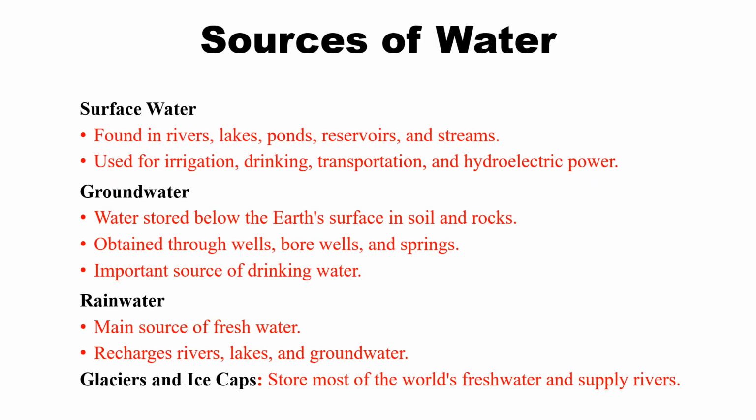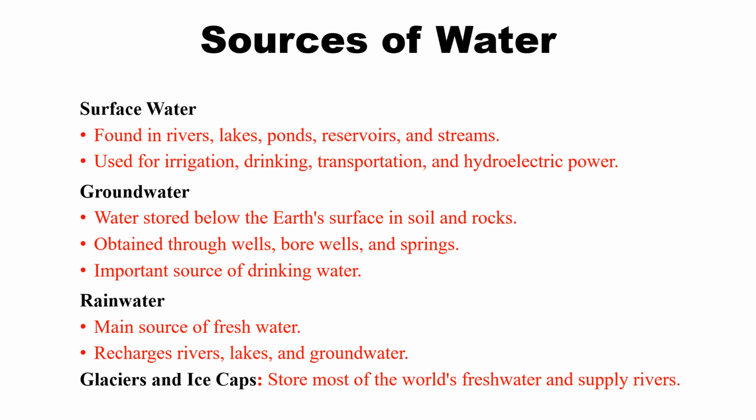Many sources of water are there. In that, surface water is what we see in the form of rivers, lakes, ponds, reservoirs, and streams. Mainly, this type of water is used for irrigation, drinking, transportation, and producing hydroelectric power. These are all the uses of surface water.